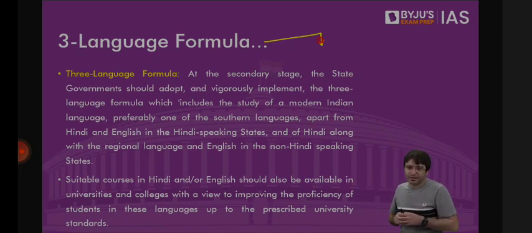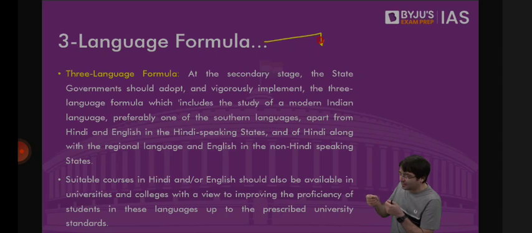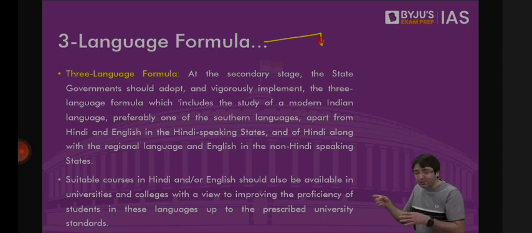If it is Southern India, first your own regional language, which may be Tamil, Kannada, Telugu, Malayalam. Second language would be English. Third language would be Hindi. That means in Southern India, 3 languages should be taught. Their own language, so that they don't protest about their languages being discriminated against. English, because English is no longer only a language, English is a skill. And this skill gives you good access to quality jobs. And third, Hindi, so that Hindi is also popularized in South India.